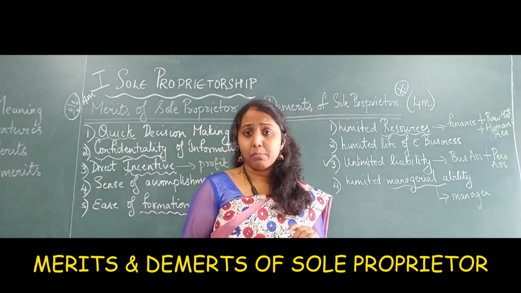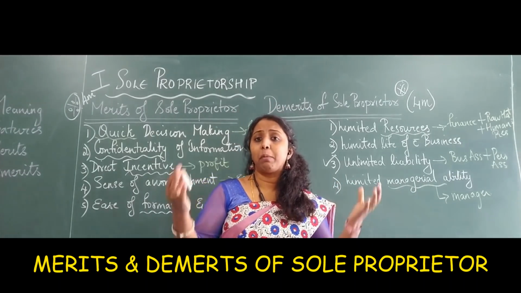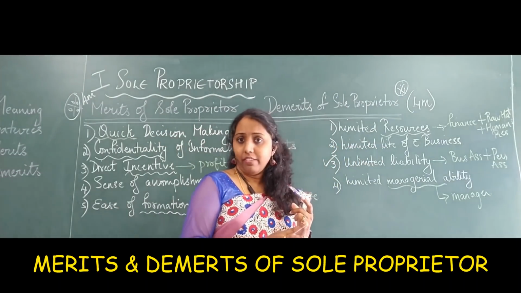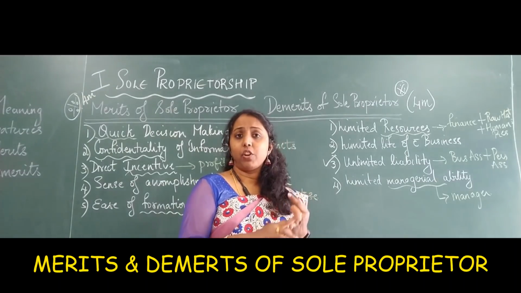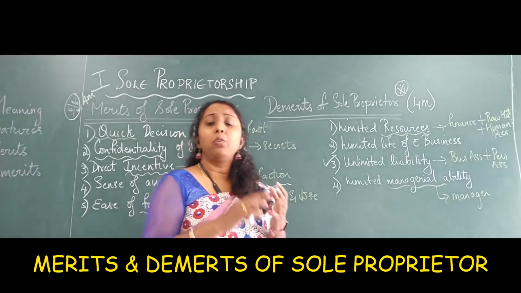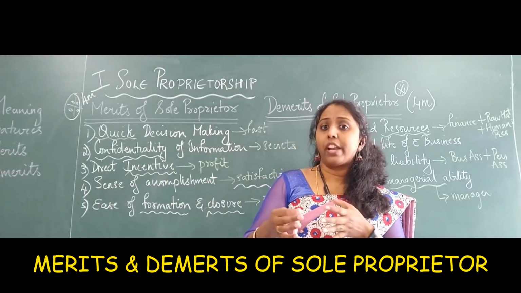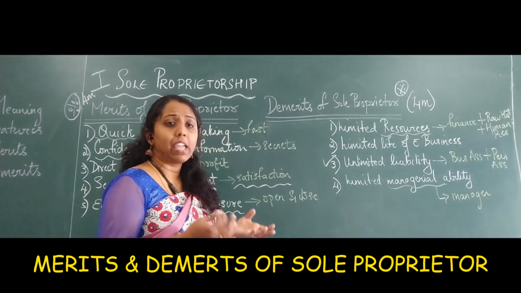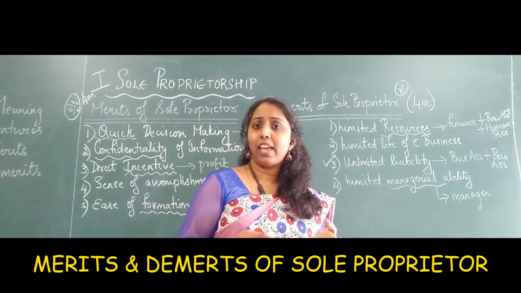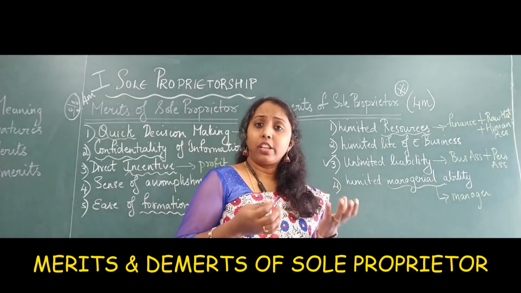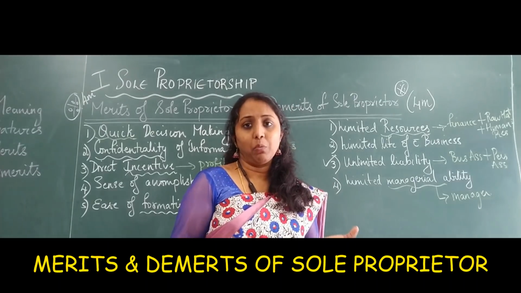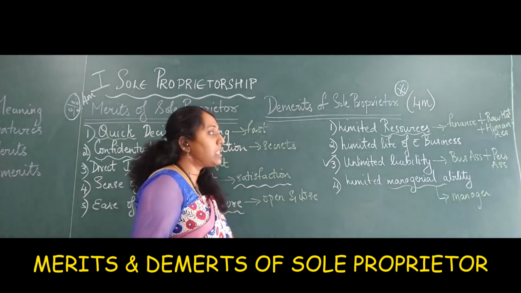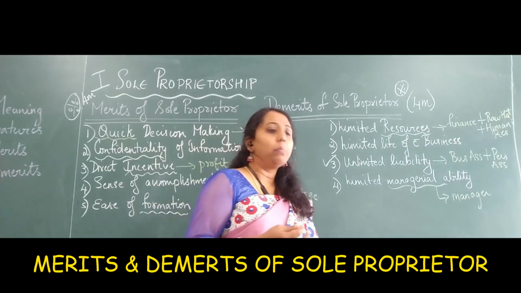Later on, if he wants to expand, he probably has to take the help of someone and it should become a partnership firm. So, limited resources, there's not much money, there are not many resources. That refers to your raw materials. Why? Because up to a certain extent only he can buy, he can store and he can sell. Then there is not much human labor who can help him. Probably if you see a provision shop, one or two boys will be there, but if he needs more help, he cannot get it, and even if he gets them, he has to pay them money, which he may not have. Yes? So, limited resources refers to three words. What is it? Finance, raw materials and human resources.